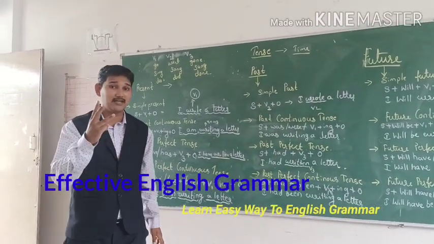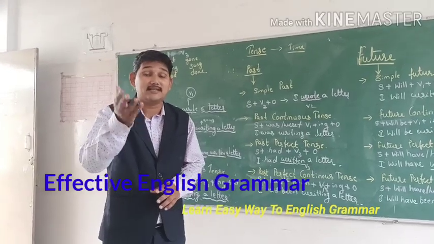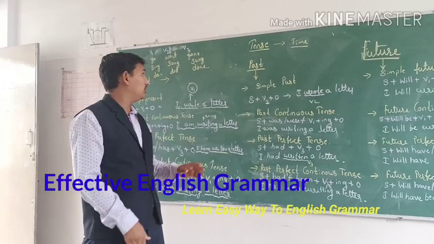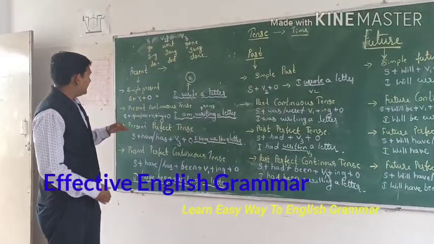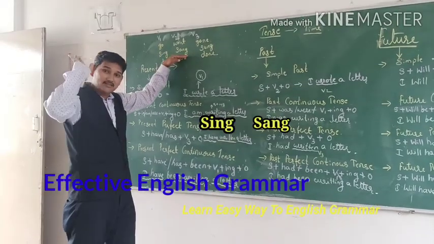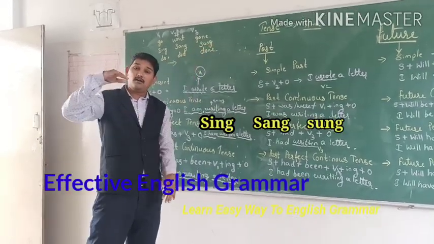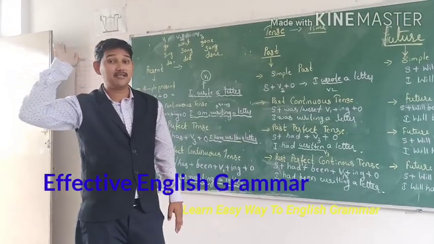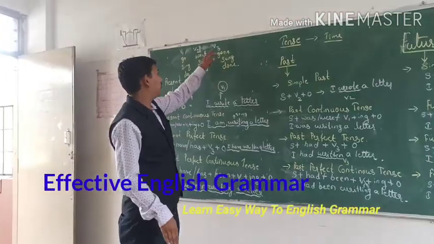V3 is not the future tense. For example sing, sang, sung. Already sung, and it is shown in the present. Past participle in the present, that is what we call V3.